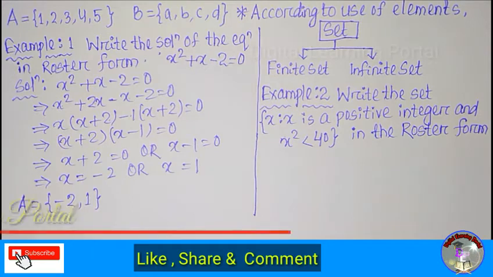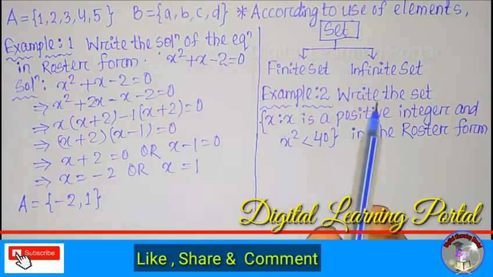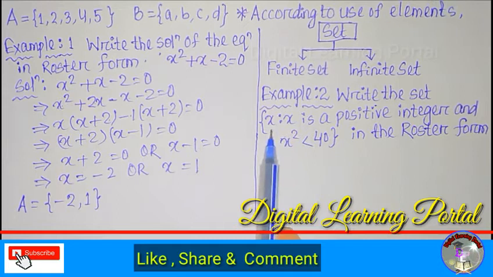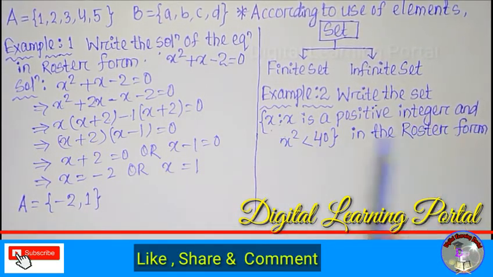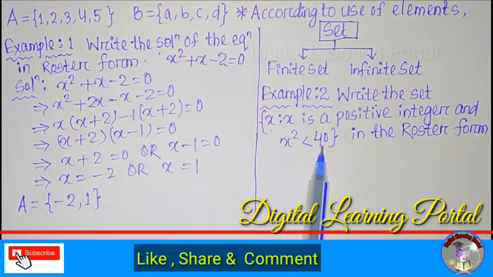Let's solve example 2. Write the set of x such that x is a positive integer and x square is less than 40 in roster form. So my dear friends, we are given x square is less than 40.